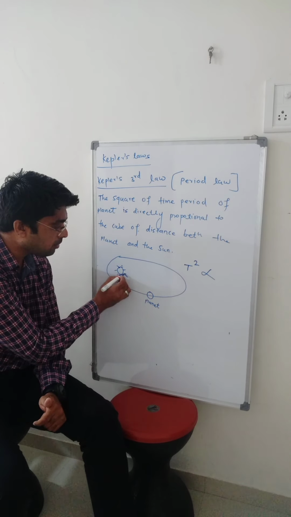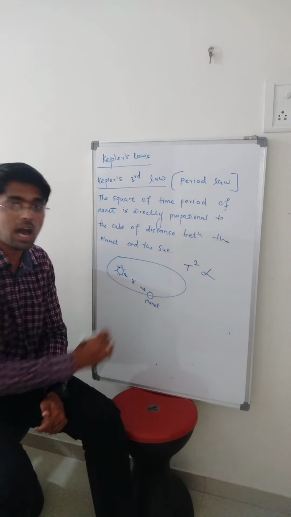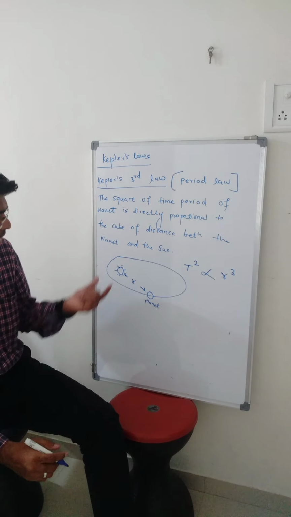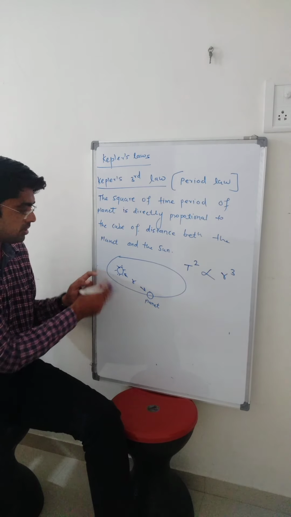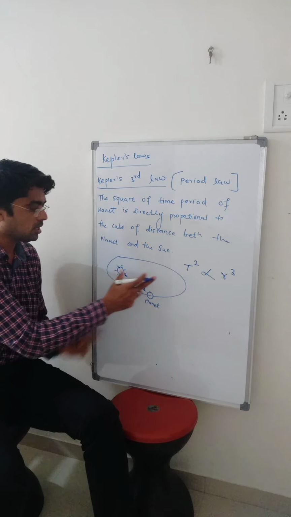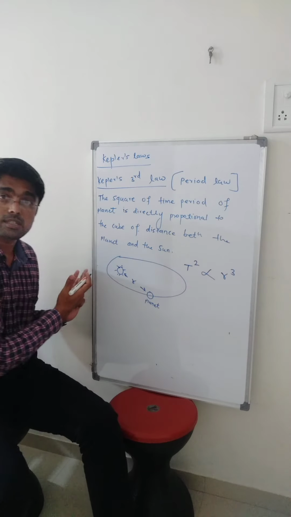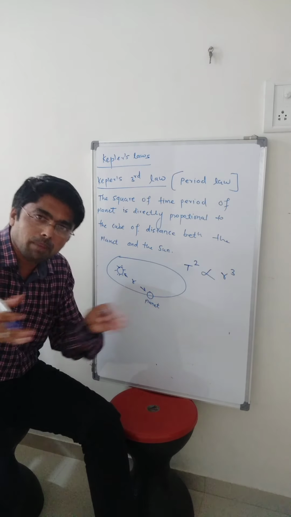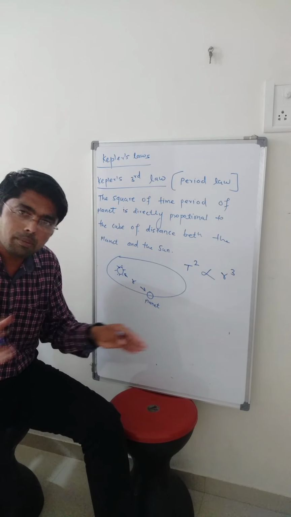Let us consider the distance between the sun and the planet is r, so r cube. Now this distance is a very small distance, and this distance is a big distance as compared to this. It means the distance between the planet and the sun is always changing.